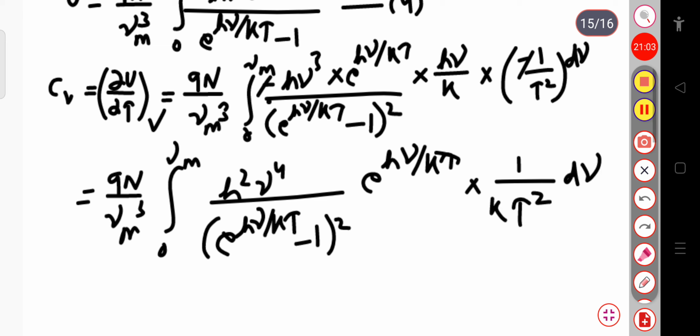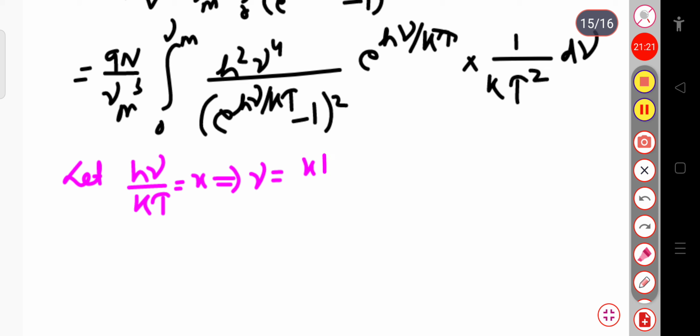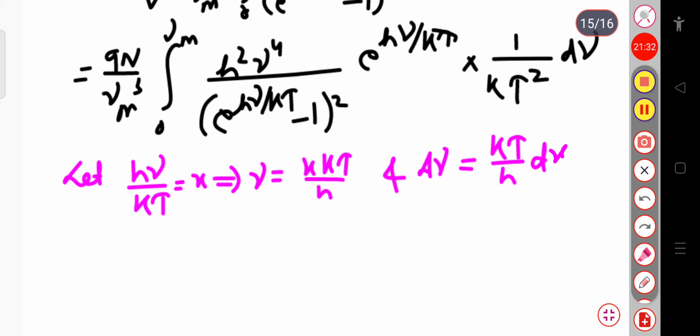Now to solve this expression, let us consider hν by kT equal to, suppose, x. So we can write ν will be equal to xkT divided by h, and also dν can be written as kT by h into dx. Similarly, for the maximum value νm, we can write this is equal to xm kT divided by h.